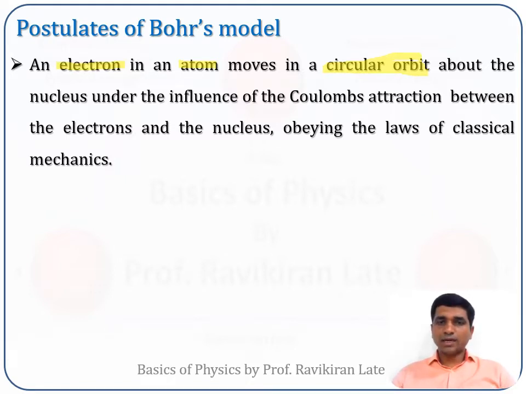So he proposed that the necessary centripetal force required for this circular motion will be provided by the Coulombic attraction, obeying the laws of classical mechanics.